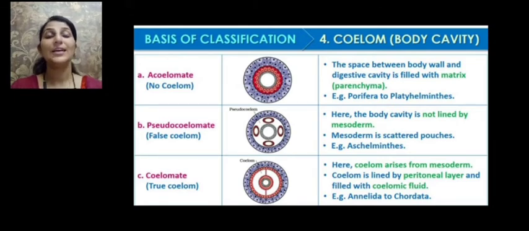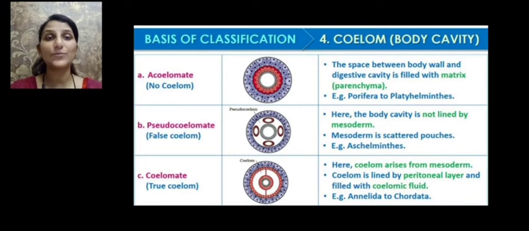Peritoneal layer means the tissue which is lining the abdominal cavity and all the organs in the abdomen. So the coelom cavity is lined by the peritoneal layer, and it is filled with a coelomic fluid. And a true coelom, or coelomate animals, belongs to phylum Annelida to Chordata.